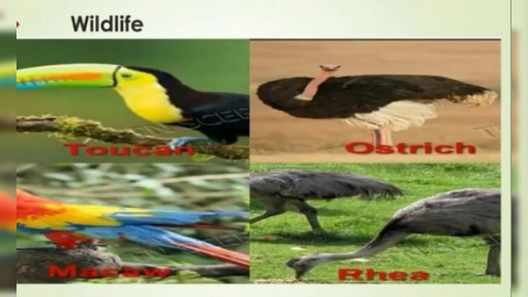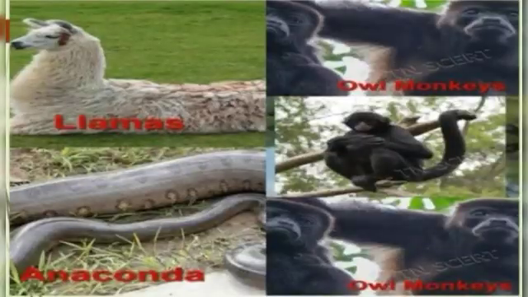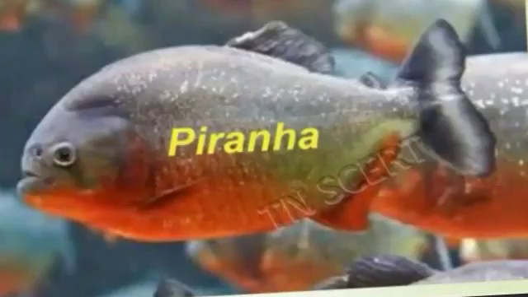The forest is home to a variety of monkeys. The spider monkeys, howler monkeys, owl monkeys and squirrel monkeys are very gentle. The anaconda, which is one of the largest snakes in the world, is also found here. The rivers of South America have a rich variety of fish. The piranha found in the Amazon is a ferocious flesh-eating fish.